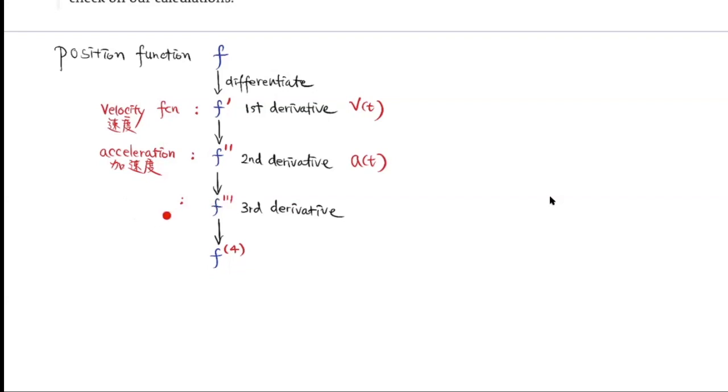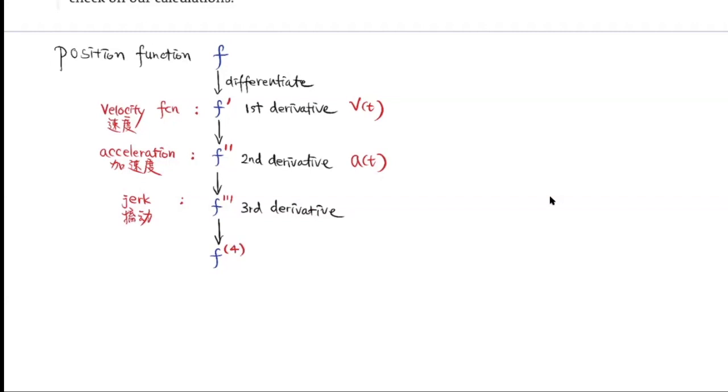So what do we call that? That is going to be called a jerk. It kind of makes sense because the third derivative is the rate of change of the acceleration over here. So when you have a big jerk, which is a big change in the acceleration, if you are in a car that has a big jerk at that moment, then you feel that the acceleration suddenly changed a lot. A big change in the acceleration will make you feel really uncomfortable, like a jerk, right? So we call it jerk.